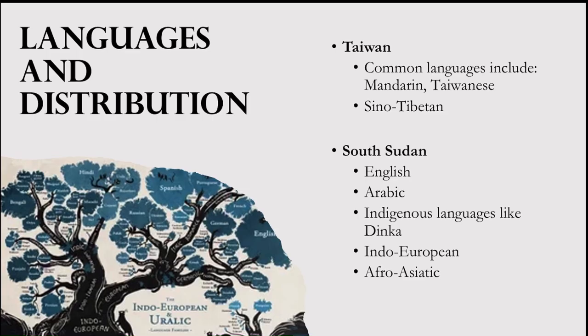Next is language. When looking at these two countries and their language differences, one of the first things you'll notice is that many more diverse languages are present in South Sudan. This could perhaps be attributed to more recent colonial influence, with South Sudan separating from European powers much more recently than Taiwan.